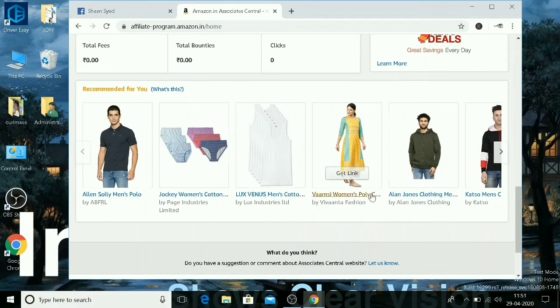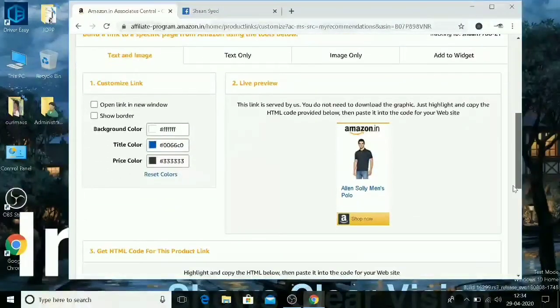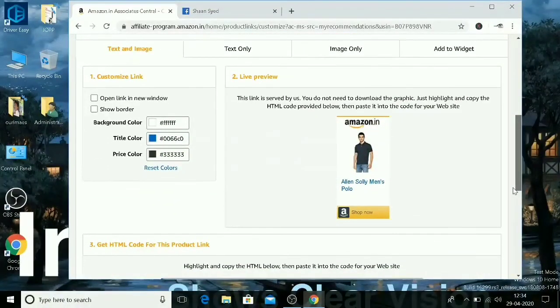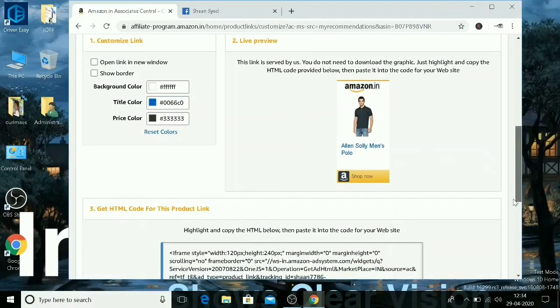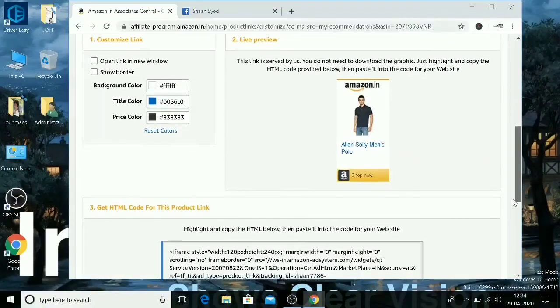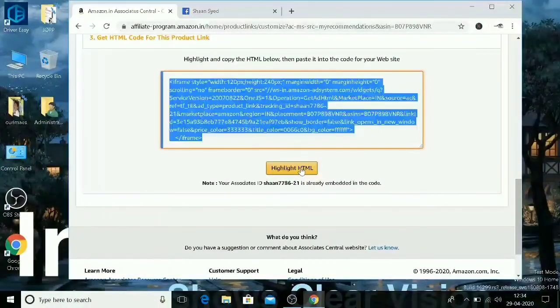If you put the links of these products in the different social networking sites, then there are a lot of chances for the customers to buy them. So it depends on you. First, I want to sell this t-shirt and put the product code of this t-shirt in the different social networking sites, because I have only social networking sites. I don't have my own website or app. If I had my own app, I could copy this highlighted HTML code and paste it in my website or app.